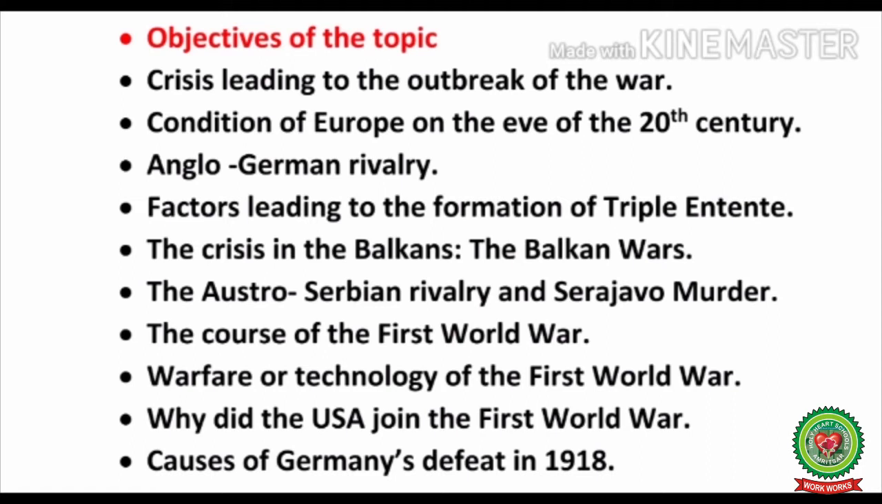We had already discussed the crisis leading to outbreak of war, condition of Europe on the eve of 20th century, Anglo-German rivalry, factors leading to formation of Triple Entente, the crisis in the Balkans, the Austro-Serbian rivalry, the course of the First World War, warfare or techniques or technology of the First World War. In the last module, we have discussed what were the reasons of USA joining the First World War, and in this module we will conclude our lesson with the last topic of the lesson, causes of Germany's defeat in 1918.